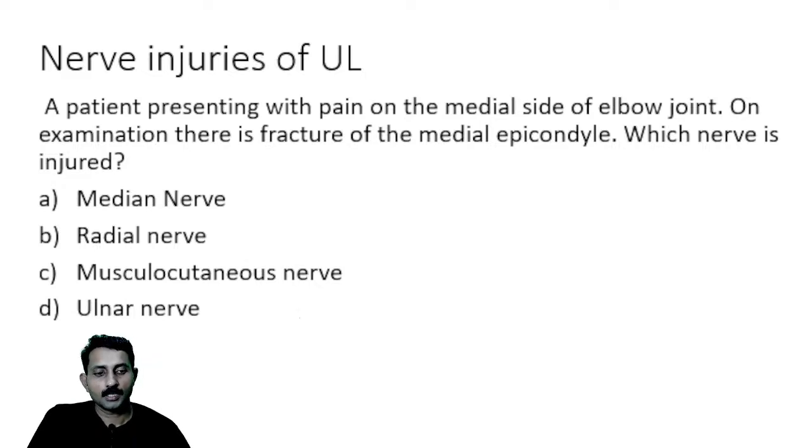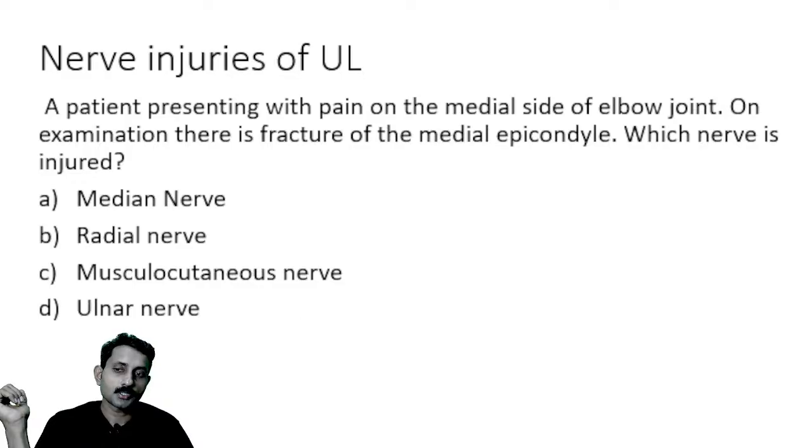Okay. Now here also the same thing: median nerve, radial nerve, and musculocutaneous nerve. A fracture on the shaft of humerus. Okay. An ischemic contracture can also happen as a complication of this. It is called Volkmann's ischemic contracture.